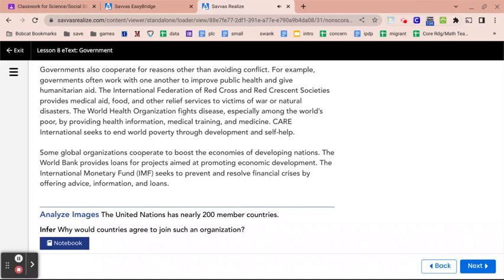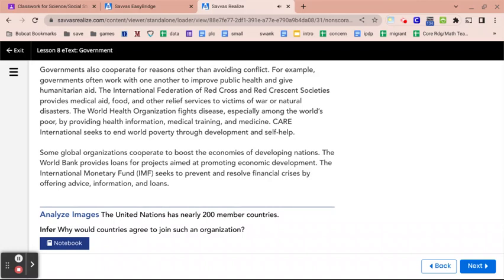The International Federation of Red Cross and Red Crescent Societies provides medical aid, food, and other relief services to victims of war or natural disasters. The World Health Organization fights disease, especially among the world's poor, by providing health information, medical training, and medicine. CARE International seeks to end world poverty through development and self-help.